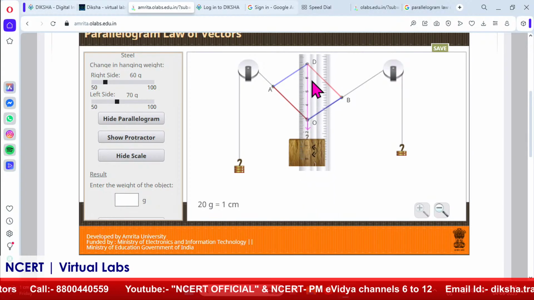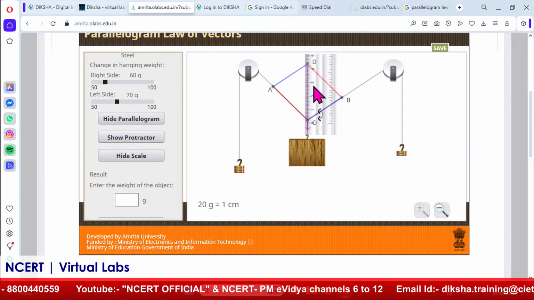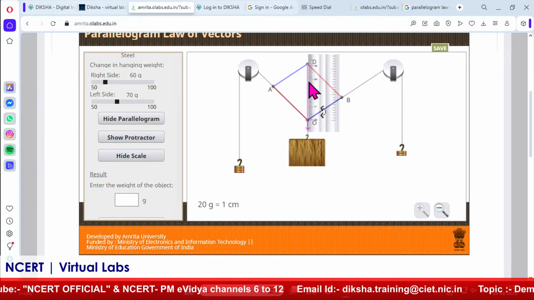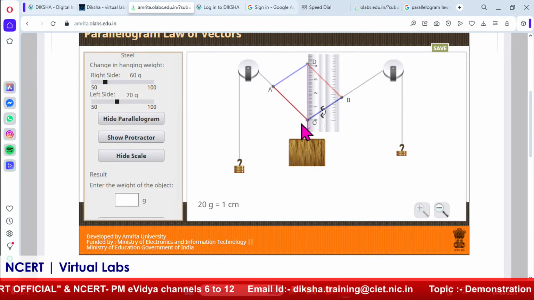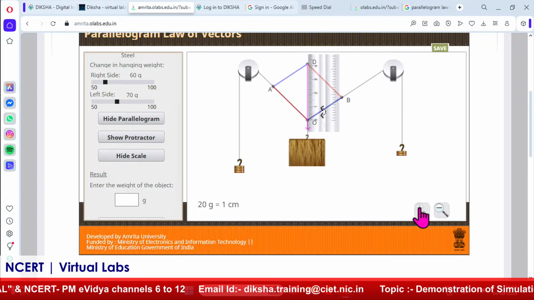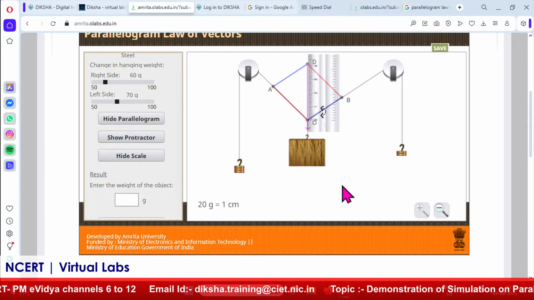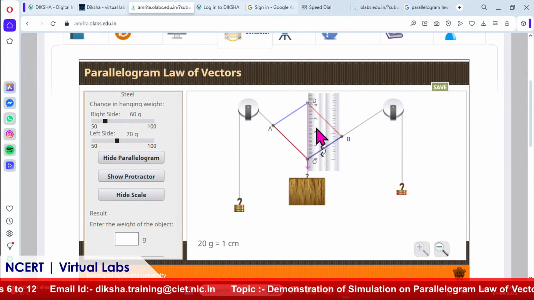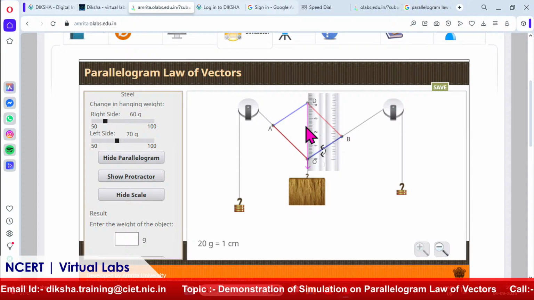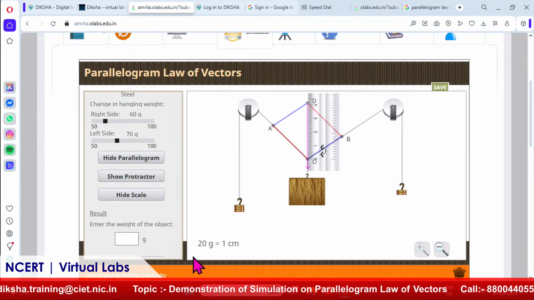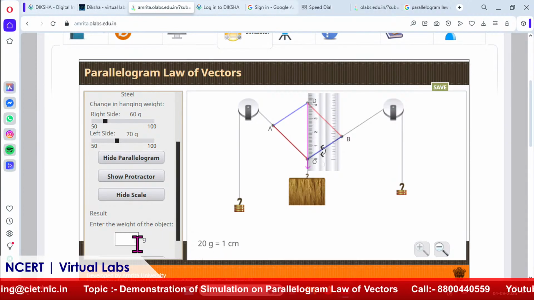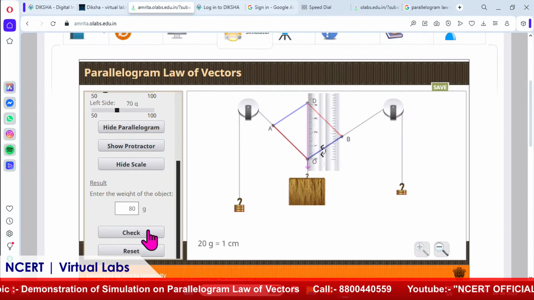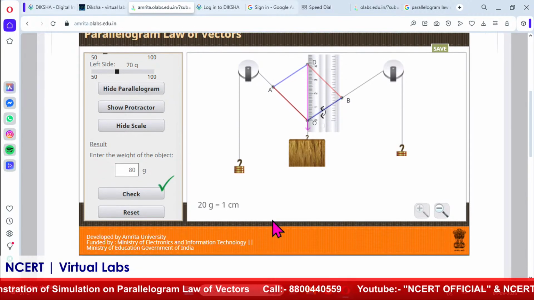Now experimentally, how can I calculate it? Simply from the scale, I note down the value. This is 0 to 4. It is nearly 4 centimeter. If you see, I will zoom in a little bit. So it comes out, I think, 4 centimeter. 1 centimeter is 20 gram, so 4 centimeter is nearly 80 gram. I will write 80 gram. So this 80 gram is the weight of the object. Let me check. Yes, it is 80 gram.